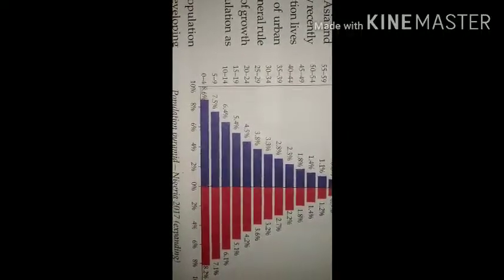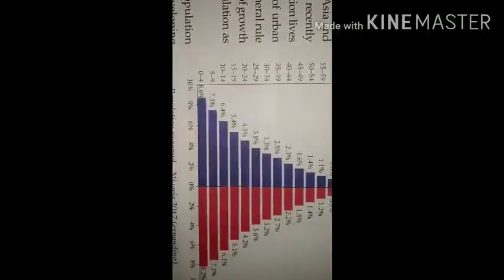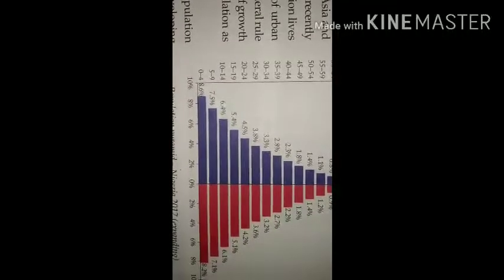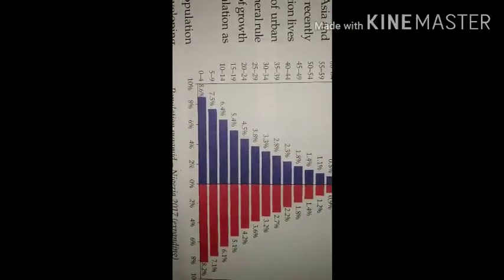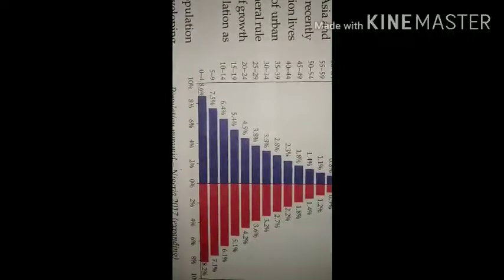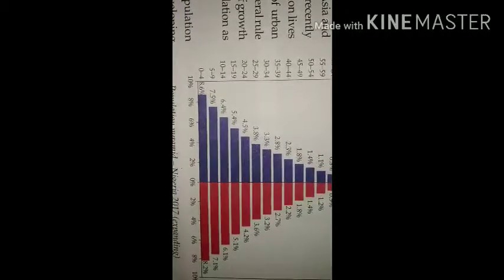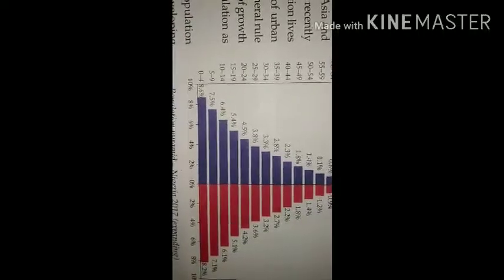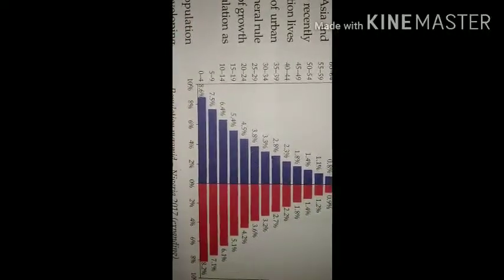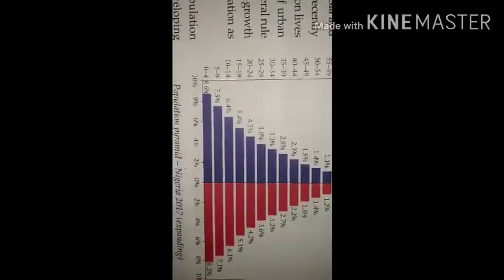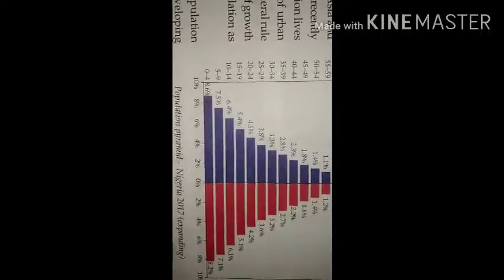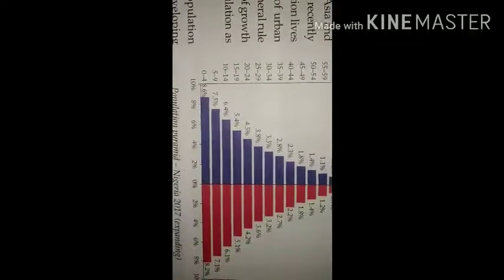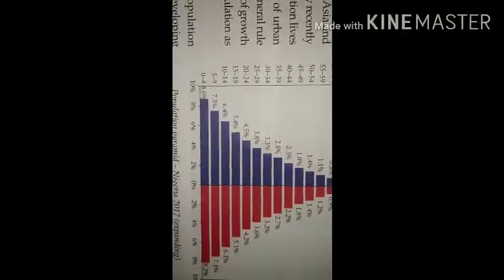Then you can see that percentage is given there on the base line: 8%, 6%, 4%, 2%, 0%, then 2%, 4%, 6%, 8%. And that increase has been shown, and it shows the numbers for the year 2017. So it shows that more newborns were there, and as you go up, the number is decreasing.